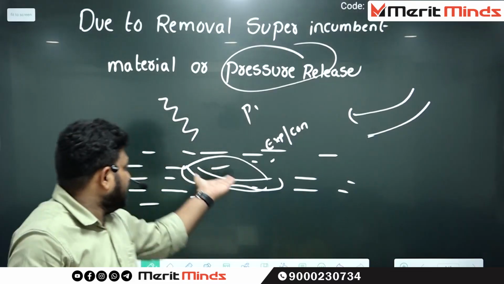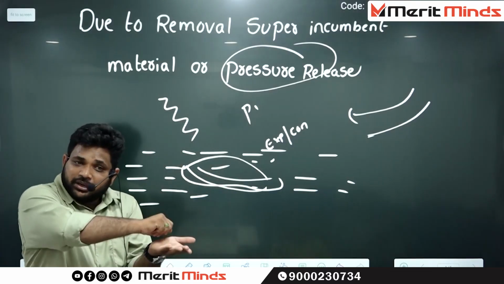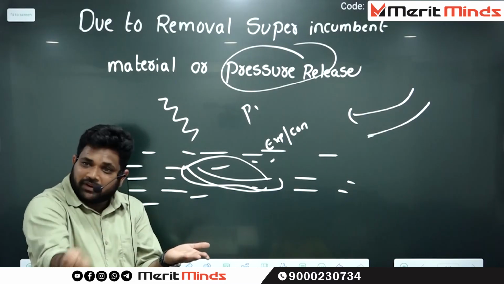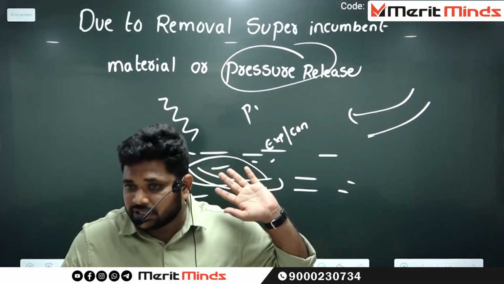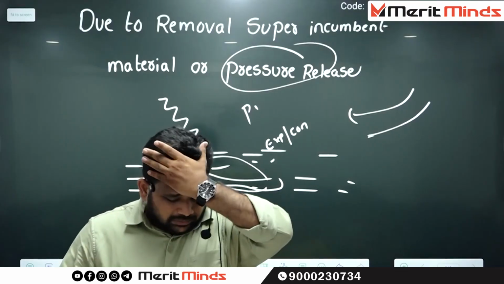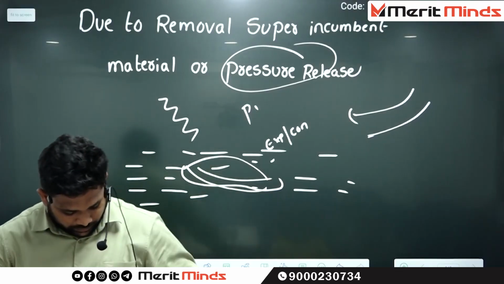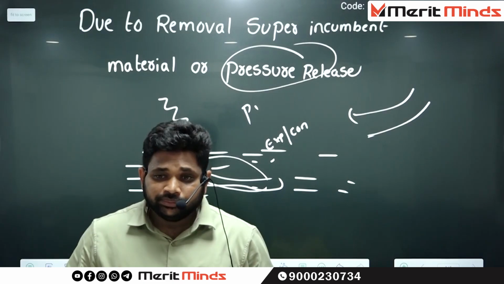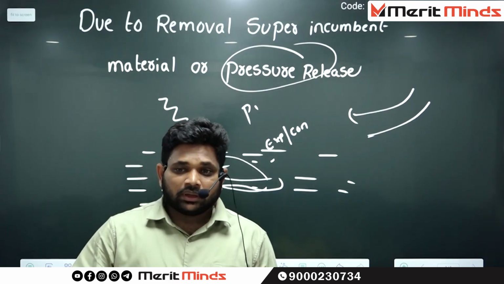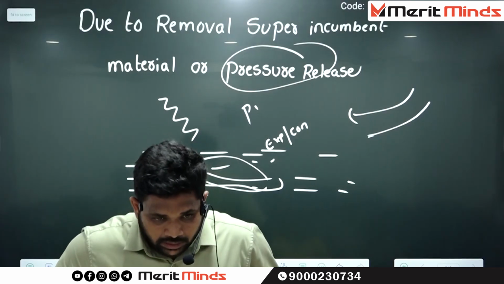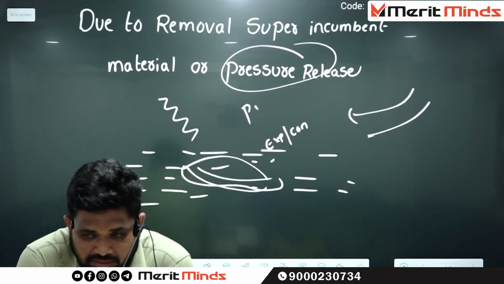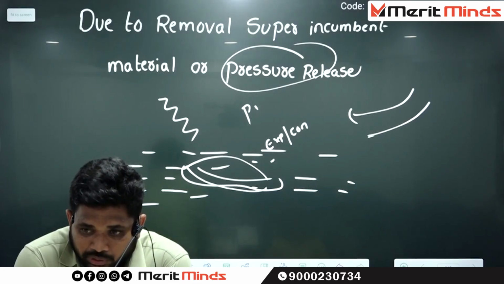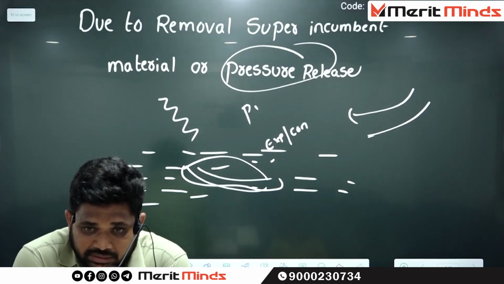Similarly, the rock is removing in the form of layer by layer fashion. Such type of weathering is called exfoliation. Write down. Due to continuous pressure release,